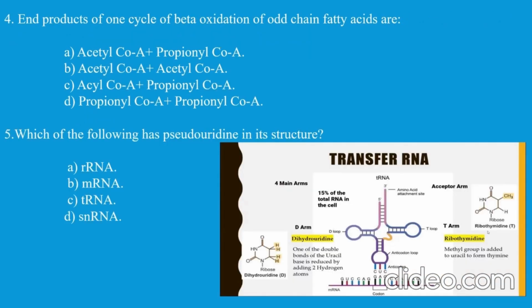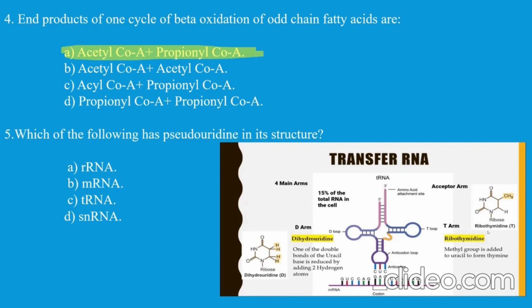Next question. Product of one cycle of beta oxidation of odd chain fatty acid. As you know, even chain fatty acid after beta oxidation gives two molecules of acetyl CoA, and the end product of odd chain fatty acids is acetyl CoA plus propanoyl CoA. So the answer would be acetyl CoA plus propanoyl CoA.